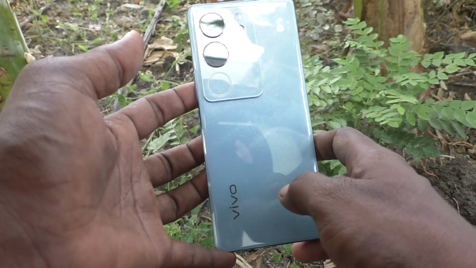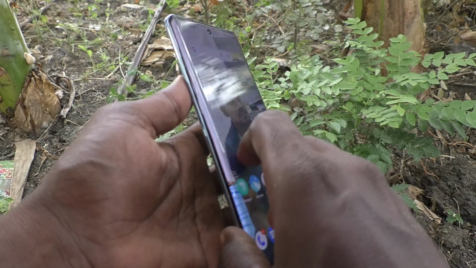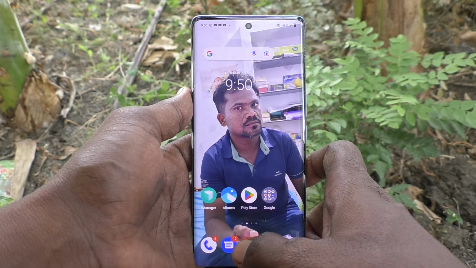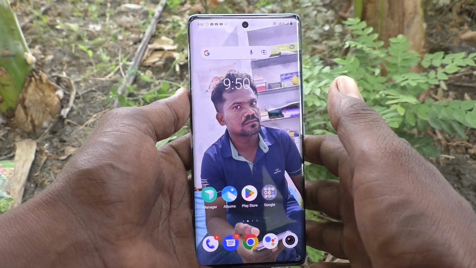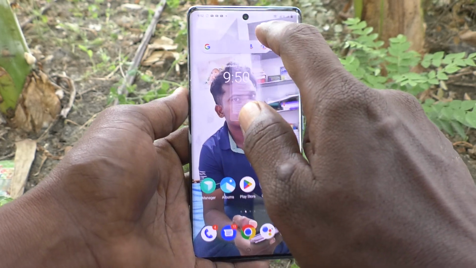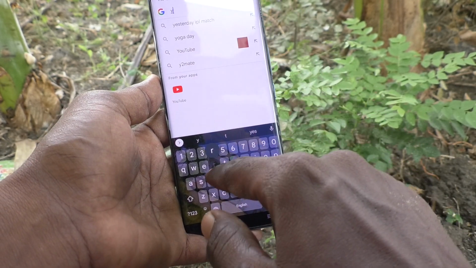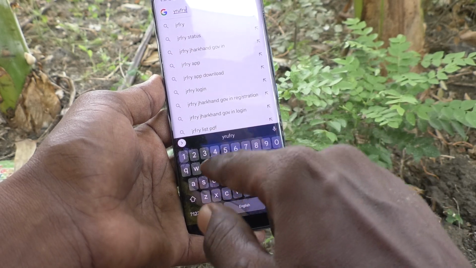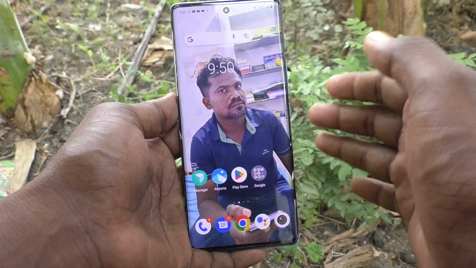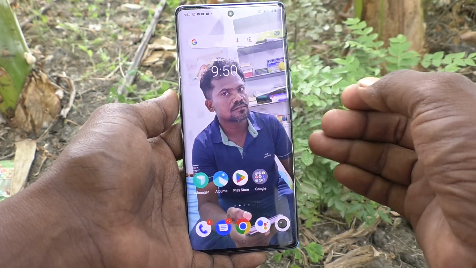Here is Vivo V29 Pro 5G smartphone. In this video, you will learn how to set keyboard sound in your phone Vivo V29 Pro 5G. Suppose if you want to enable keyboard sound when you are typing in the keyboard of your phone, see here. I am typing in my keyboard but there is no sound. Okay, if you would like to get sound while typing, yes, you can do it.